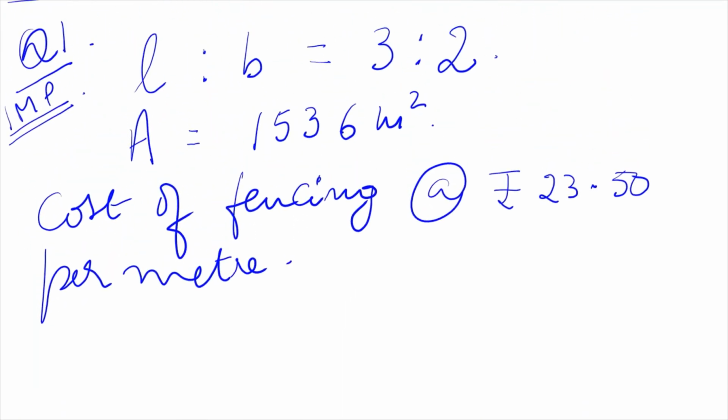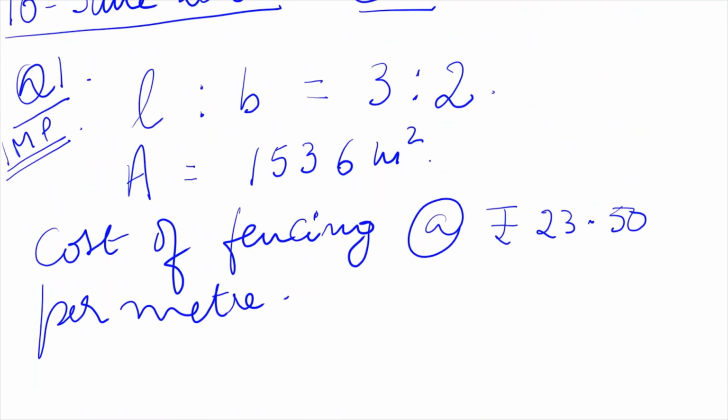Have you copied down this data? Then I will scroll it up so that you can see the solution. Write down this data. This is the given data. Length is to breadth is 3:2. Area is 1536 meters square. We are asked to find the cost of fencing at the rate of rupees 23.50 per meter. Okay, this is what is asked. Till here you have copied? Okay. So now I am scrolling up to do the solution for you.